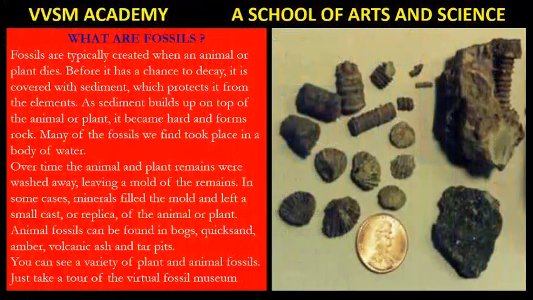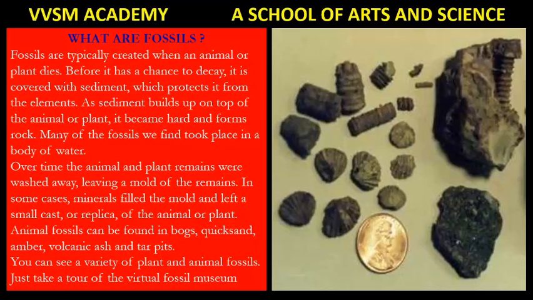Fossils are typically created when an animal or a plant dies. Before it has a chance to decay, it is covered with sediment mud which protects it from the elements. As sediments build up on top of the animal or plant, it becomes hard and forms a rock.